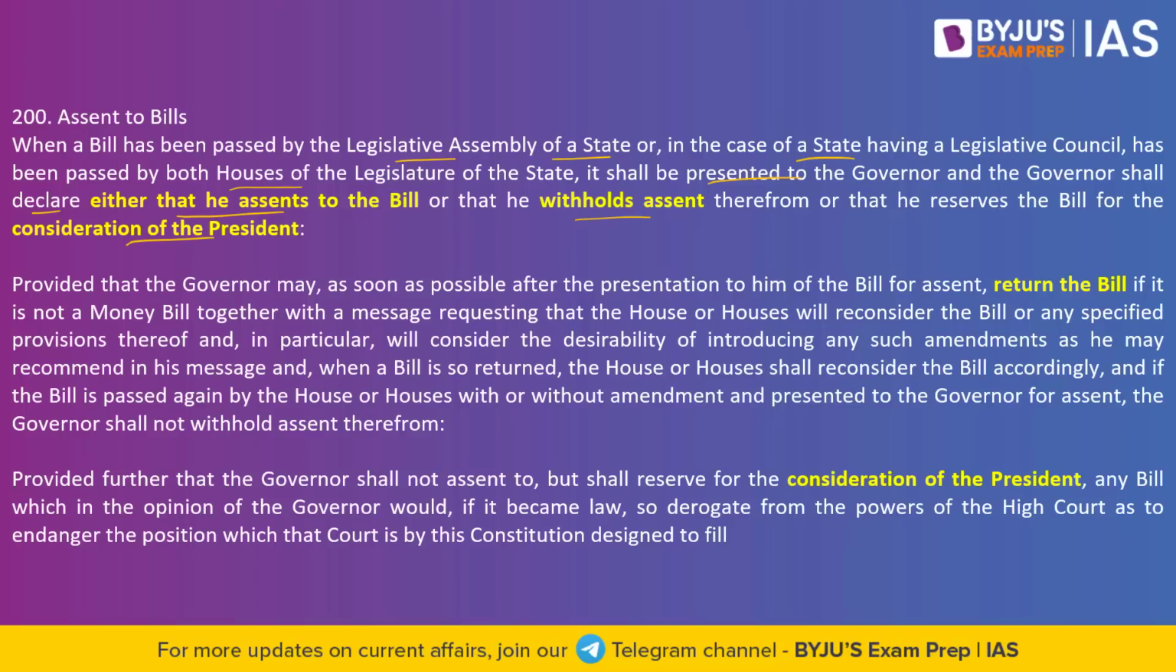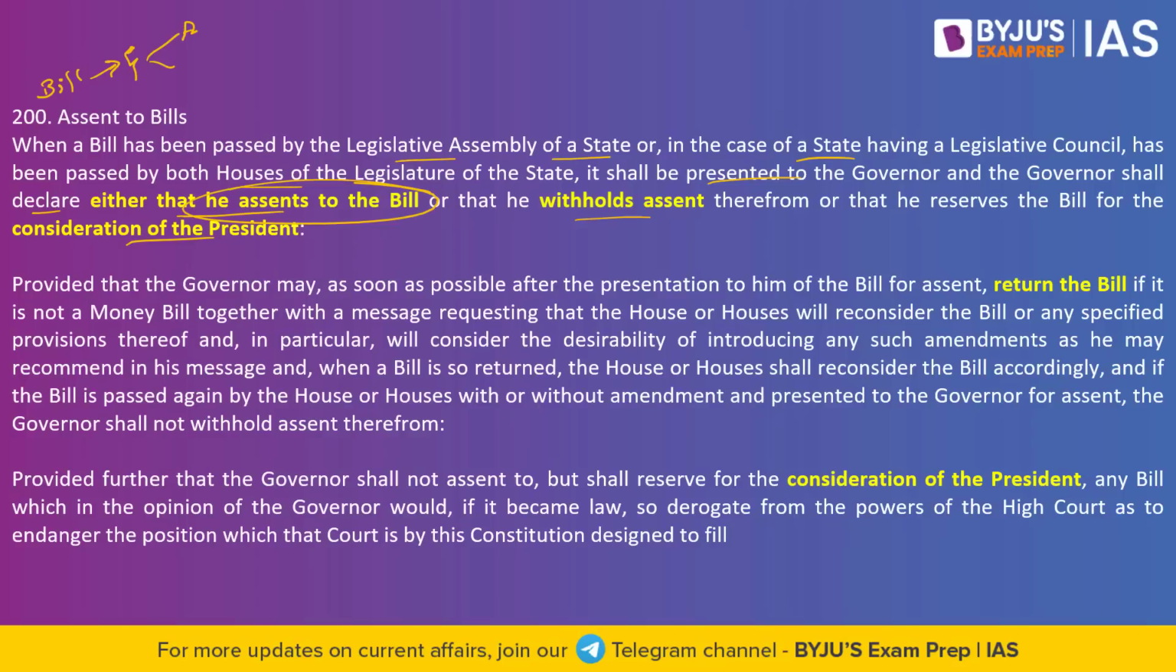There are three options that are given to the governor. What exactly happens? A bill becomes an act only when it is given assent by the governor. So he has to sign it. So what should the governor do? The governor has three options. One, he will give his assent to the bill, which means that he has gone through the provisions of this particular bill and he says, yes, this particular bill has to be implemented. So he gives permission, he signs on this.